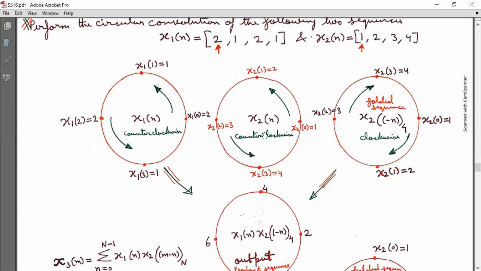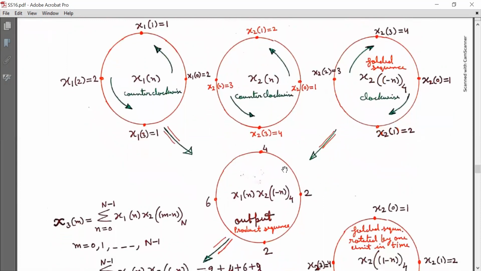In x2[n], elements were arranged in the counterclockwise direction, but in x2[(minus n) with subscript 4], that is the folded sequence, elements of x2[n] are arranged in reversed order, that is to generate a folded sequence with elements in the clockwise direction. So x2[0] is equal to 1 here, x2[1] is equal to 2 here, x2[2] is equal to 3 here, and x2[3] is equal to 4 here.